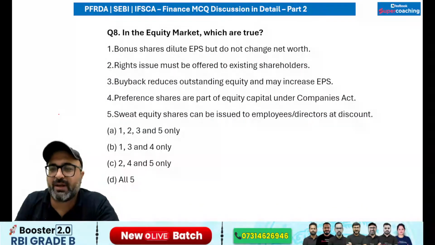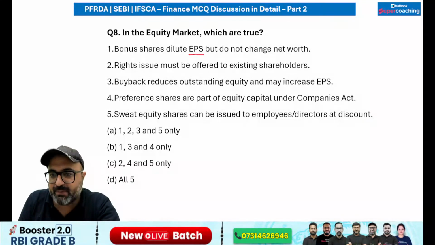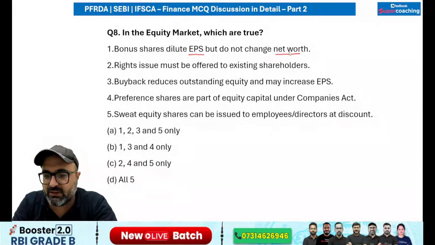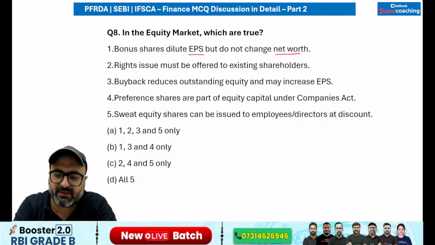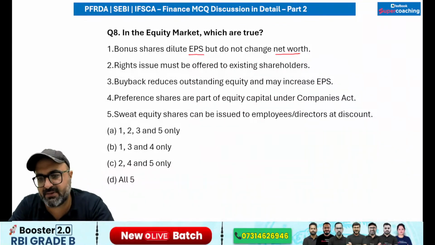Next, in the equity market, which are true? Bonus shares dilute EPS but do not change the net worth. So what is this EPS? Any idea? What is this EPS? Any idea? Anyone? So the point is bonus share dilute EPS. What it actually means? EPS stands for earnings per share.